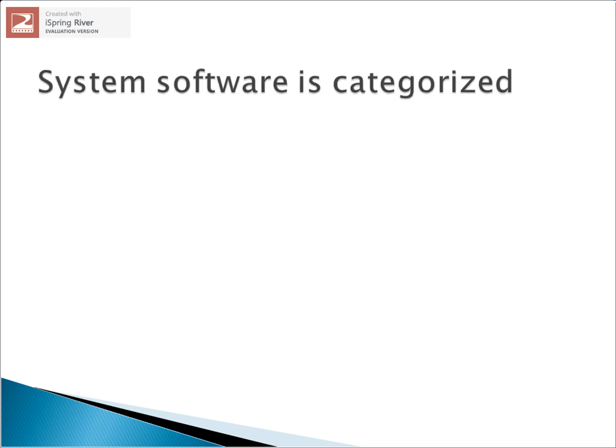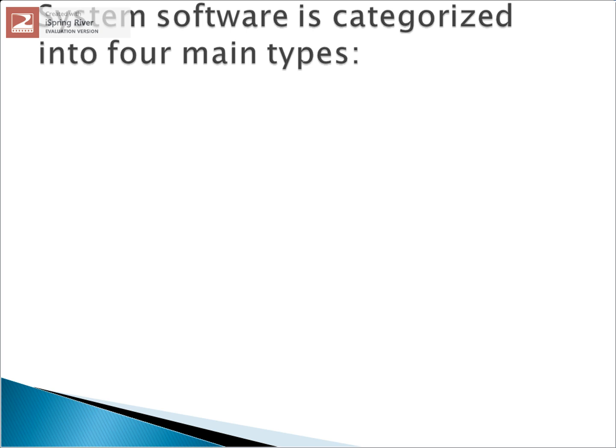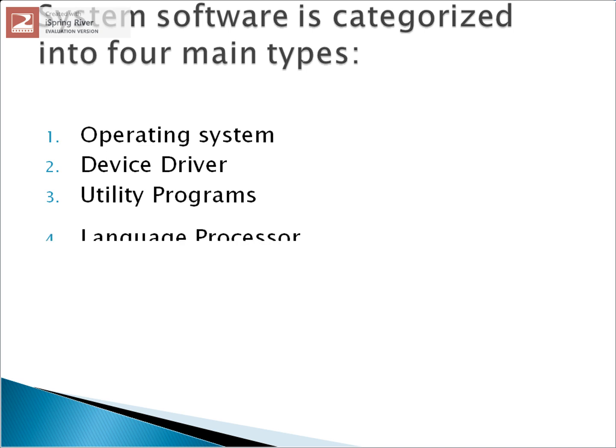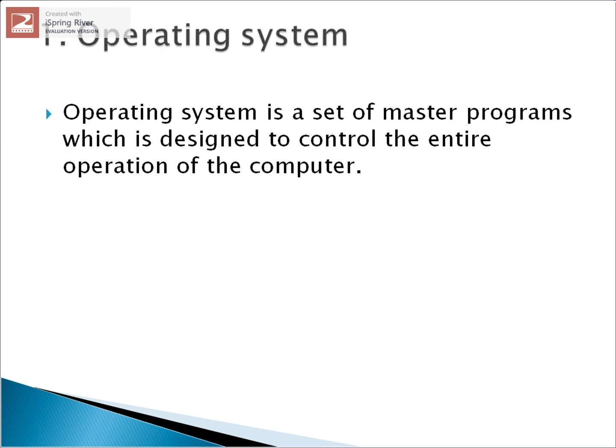Now, we will discuss about the types of system software. System software is categorized into four main types. First is operating system, second is device driver, third is utility programs, and fourth is language processor. First we will discuss about operating system.